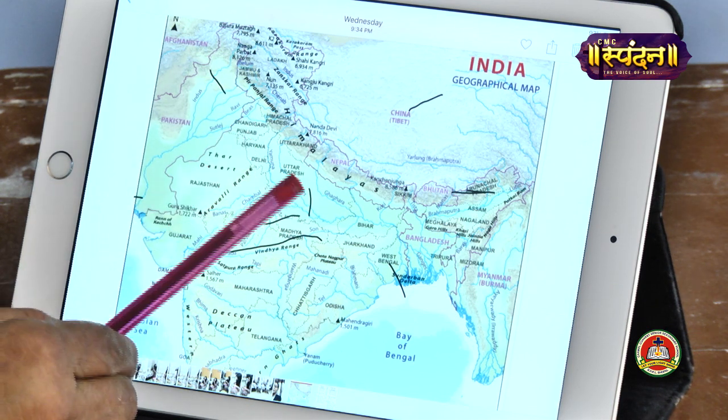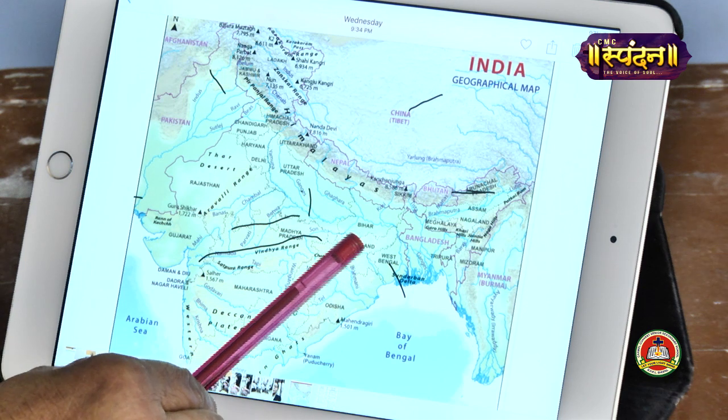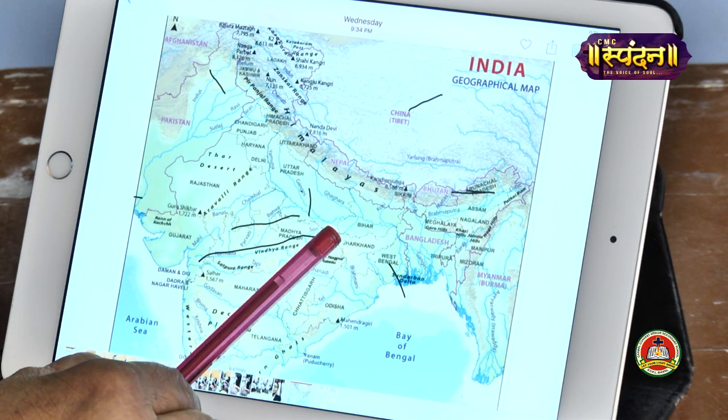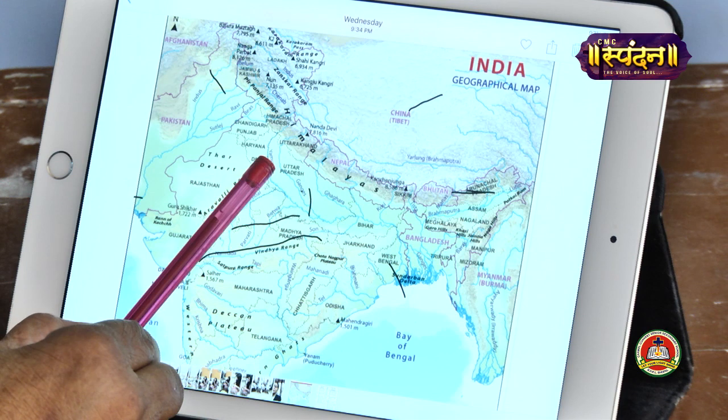Okay. The eastern part of the plain, this side of the plain, receives a lot of rainfall compared to the western part. Okay.